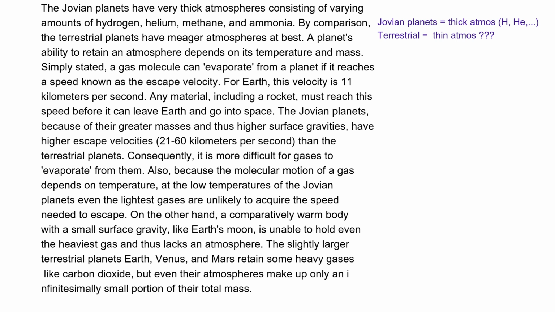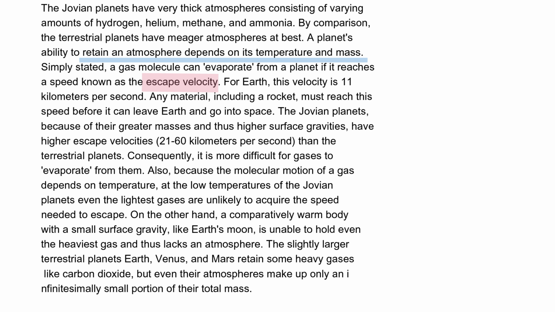Based on these two facts, we can guess that the rest of the paragraph should be about why this is the case. That is, the Jovian planets retain a lot of gases, and terrestrial planets have only a little bit of gases. It says that a planet's ability to retain an atmosphere depends on its temperature and mass. Ability to retain gases equals temperature plus mass. It introduces a terminology, escape velocity.